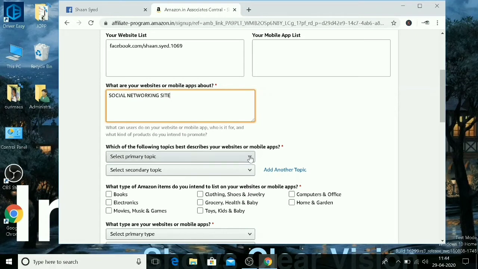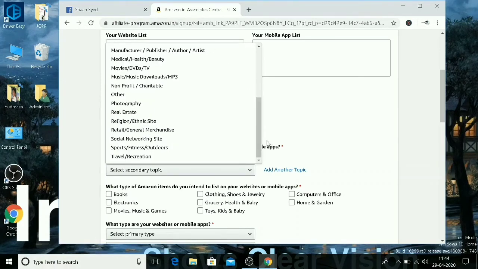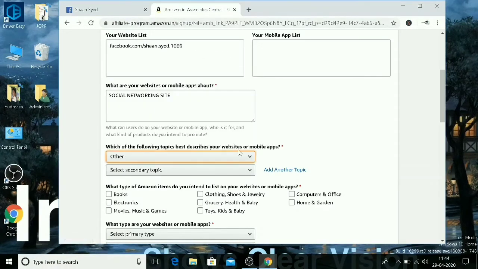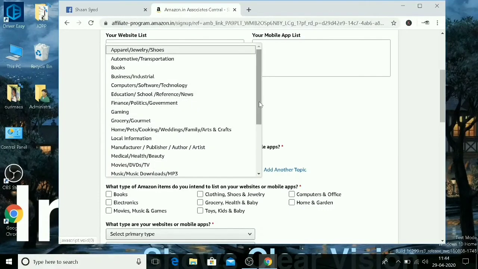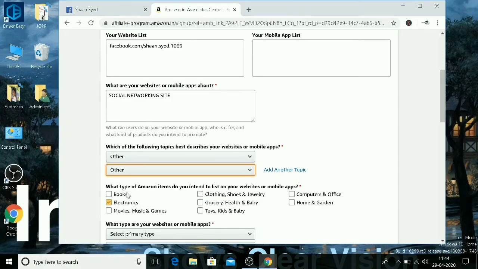Select primary topic. See here, which of the following topics best describes your website or mobile apps? We neither have any website or mobile app, but even though, we select others. Secondary topic also you just select others. What type of Amazon items do you intend to list on your website or mobile apps? Means what type of products you are interested to sell, it is asking. So I'm interested to sell toys and clothing, shoes and jewelry.